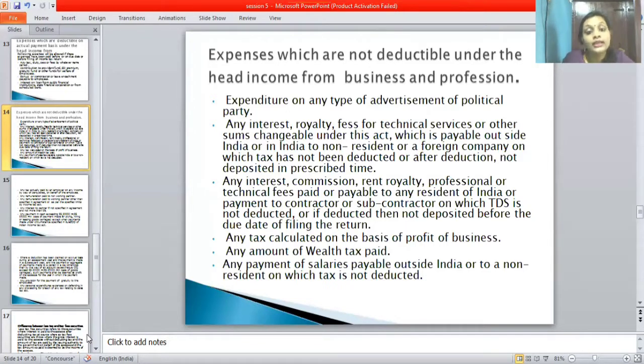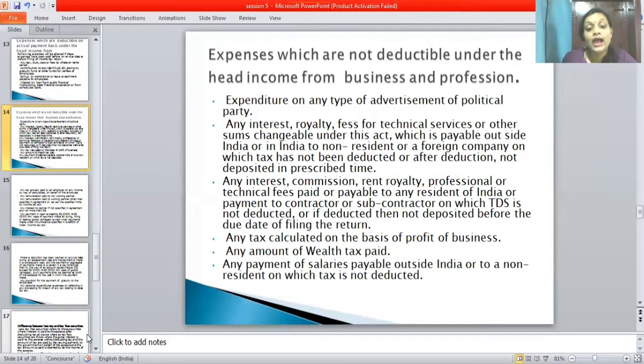Next, any interest, commission, rent, royalty, professional or technical fees paid or payable to any resident of India, or payment to a contractor or subcontractor, on which TDS is not deducted. TDS full form is tax deducted at source, isn't it? Yes. Or if deducted, then not deposited before the due date of filing the returns. Okay, these are the points.